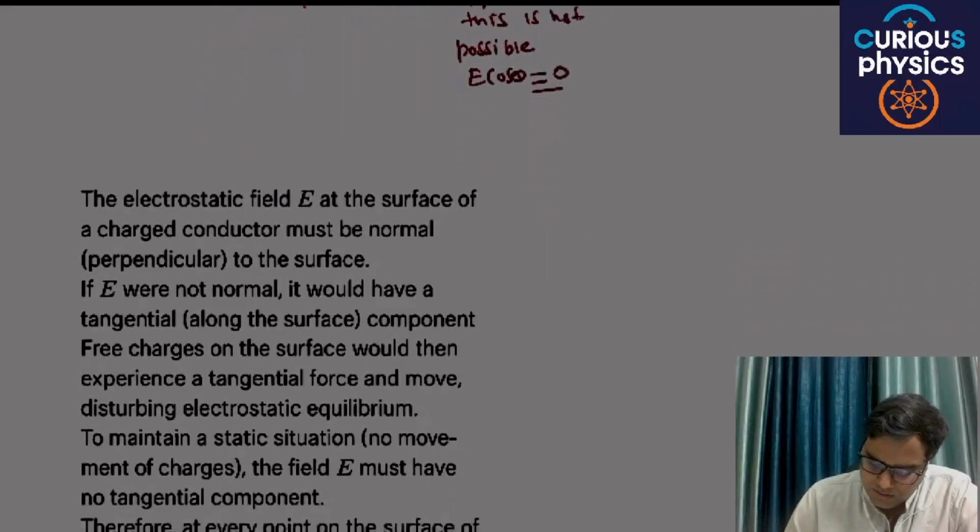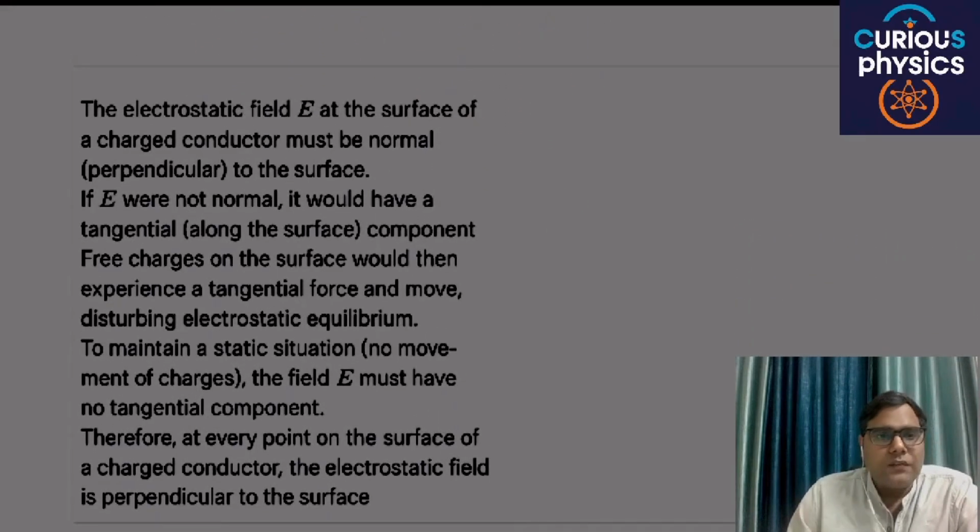So this is basically the theory portion. The electrostatic field E at a surface of a charged conductor must be normal to the surface. If E were not normal, it would have a tangential component along the surface, and the free charges on the surface would then experience a tangential force and move, disturbing electrostatic equilibrium. To maintain a static situation, the field E must have no tangential component. Therefore, at every point on the surface of a charged conductor, the electrostatic field is perpendicular to the surface. Okay, are you able to understand my point?